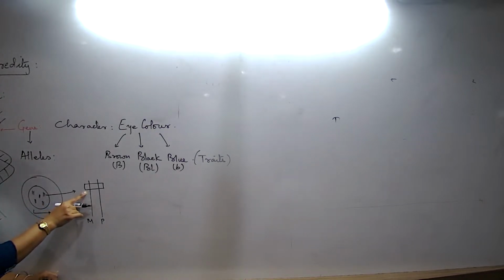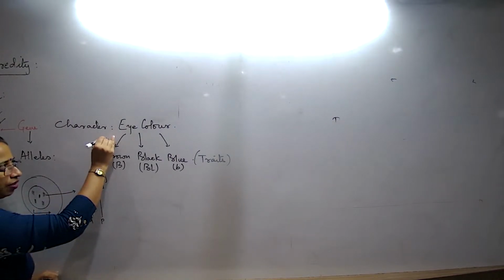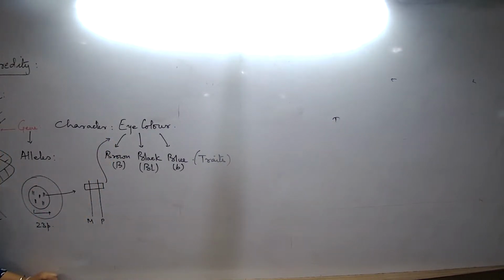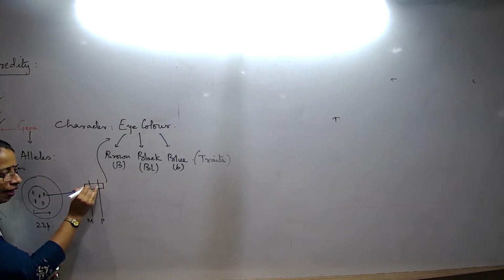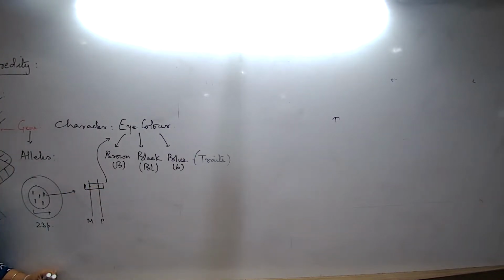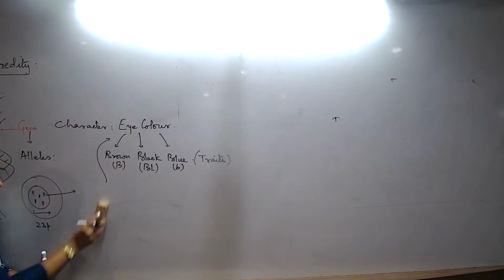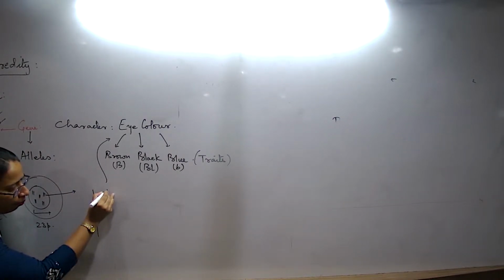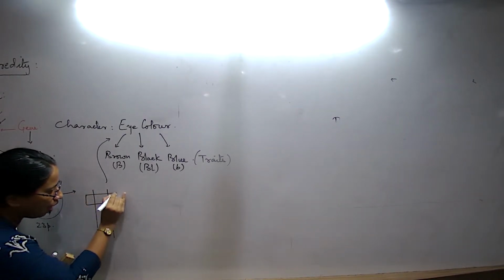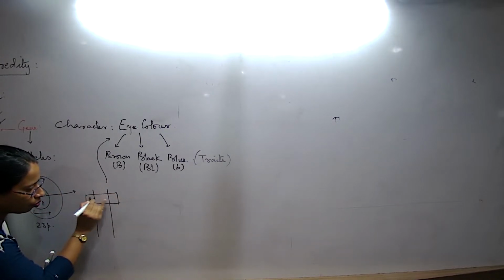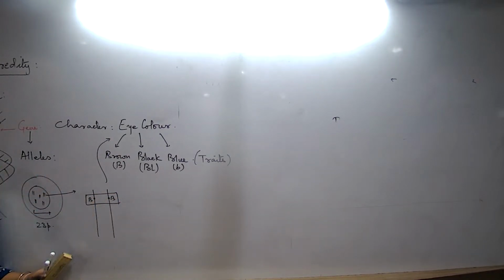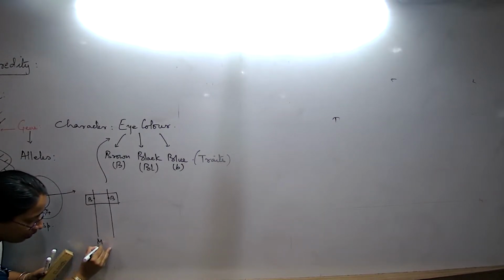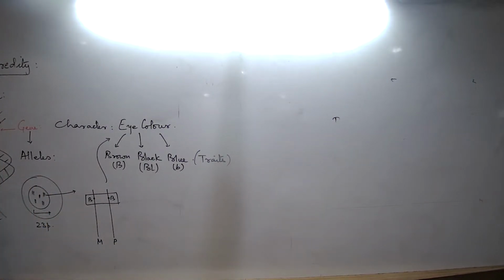Now, this is one gene that I understand, and this gene is regulating the eye color. But how will I write down the alleles and what are the different forms in which the alleles must be present? I talk about one pair where the alleles are arranged in one particular format. In one pair of chromosomes, the alleles are like this. One is the maternal chromosome, one is the paternal chromosome, always to understand. So I'm talking about one situation like this.